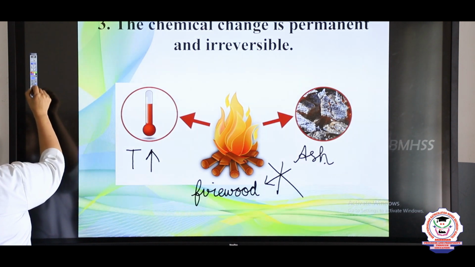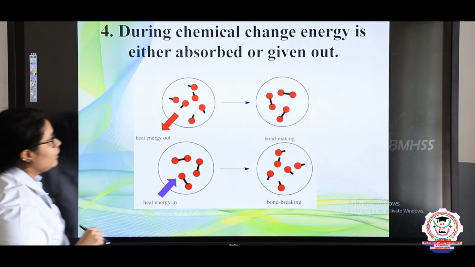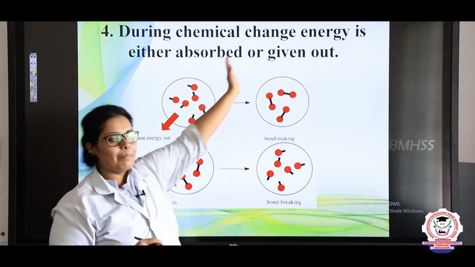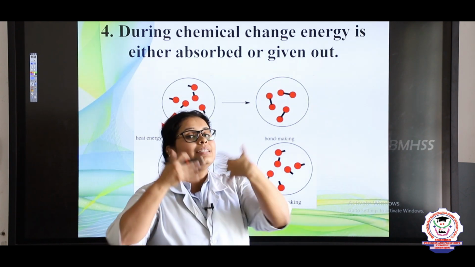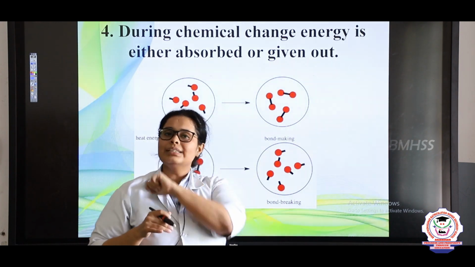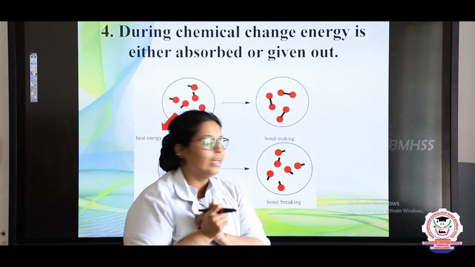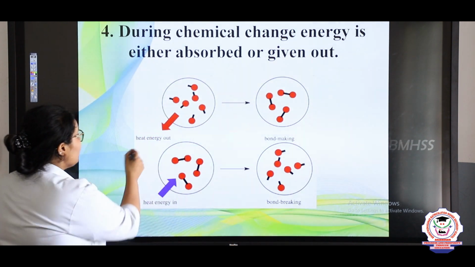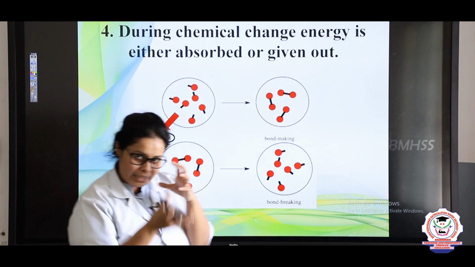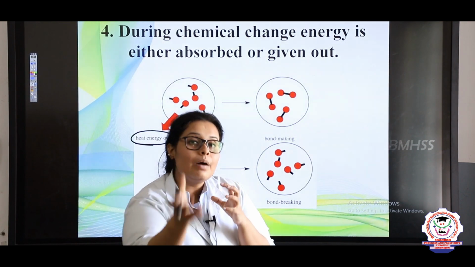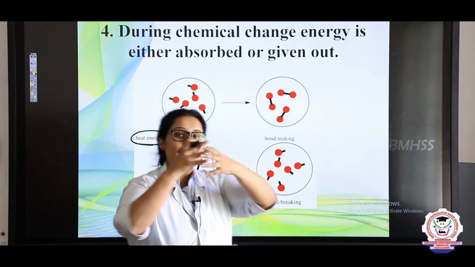Now let's come to the fourth property. In the fourth property, you can see that during a chemical change, energy is either absorbed or given out. So two things happen whenever energy is coming in or going out. Whenever energy is going out, that is, we are removing energy, that is, we are cooling a particular ornament or a substance, it will make bonds.